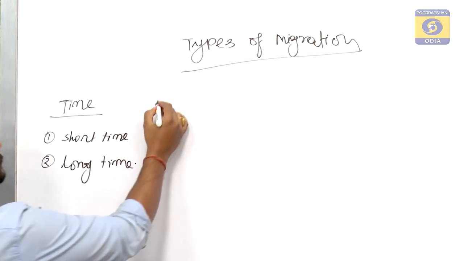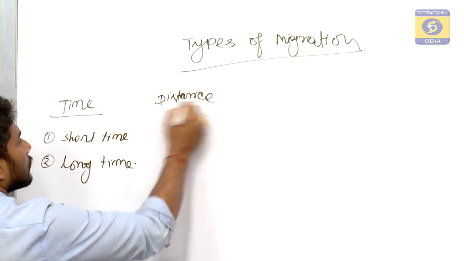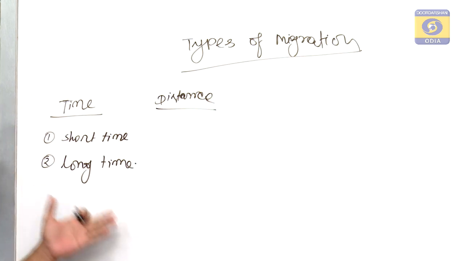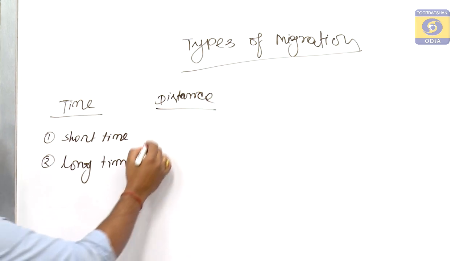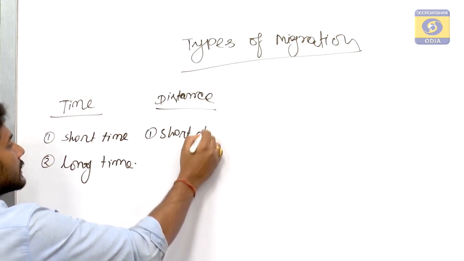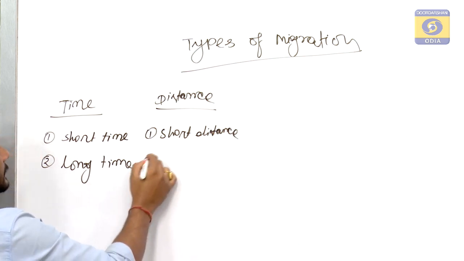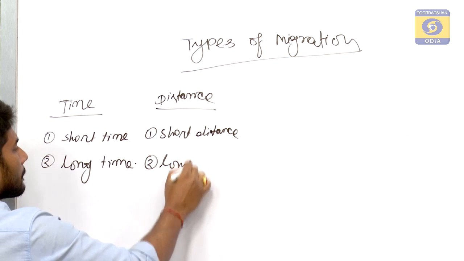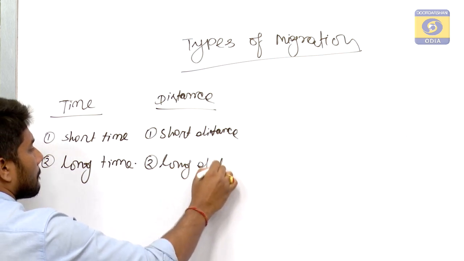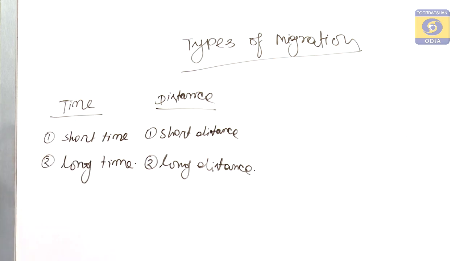Now, on the basis of distance, again migrations are of two types, that is short distance and long distance. Now, what is short distance migration?